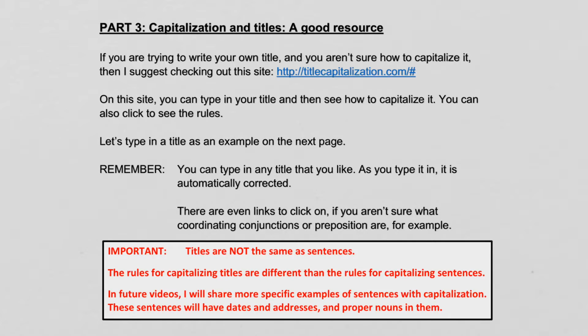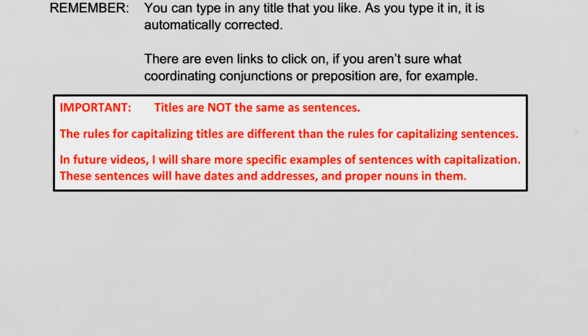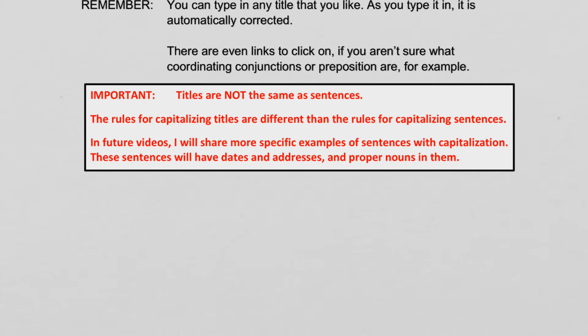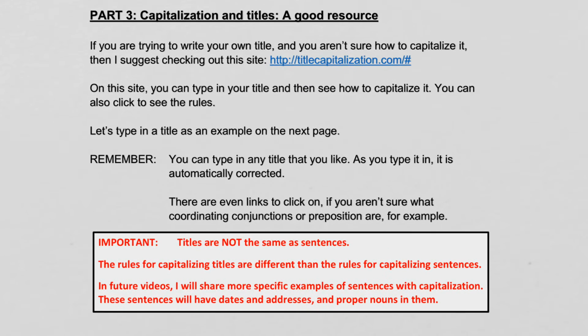All right, so this last part here, capitalization and titles. So just remember here, titles are not the same as sentences. The rules for capitalizing titles are different than the rules for capitalizing sentences. In future videos, I will share more specific examples of sentences with capitalization. These sentences will have dates and addresses and proper nouns in them. All right, so there's a lot to explain about capitalization.